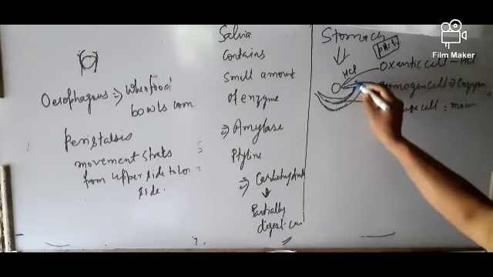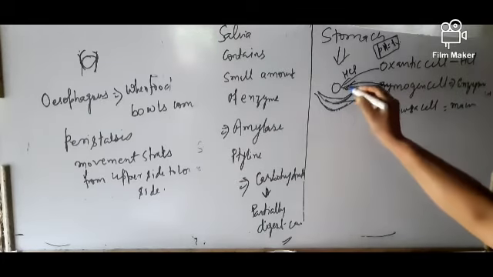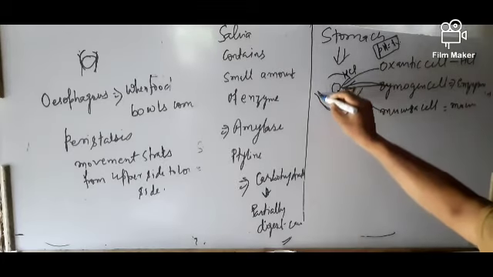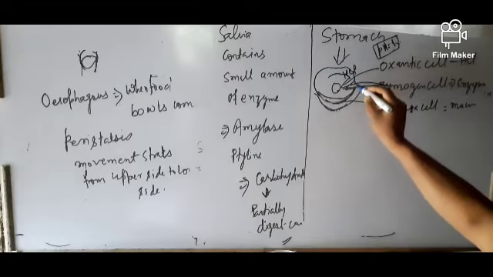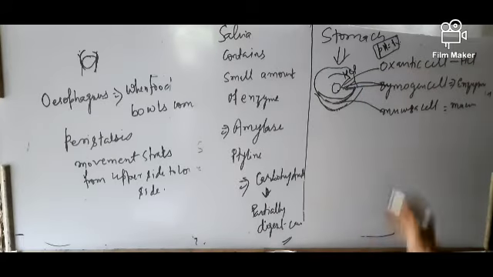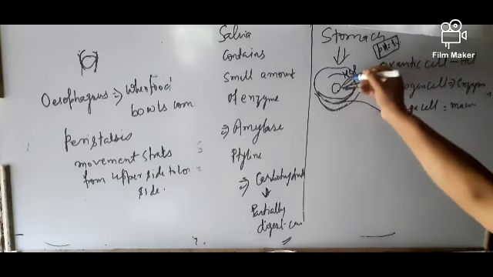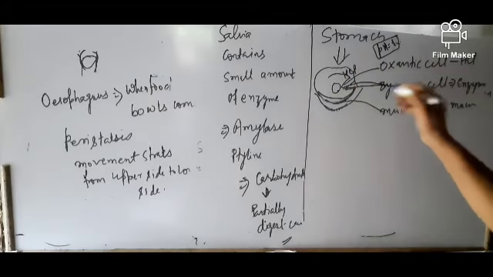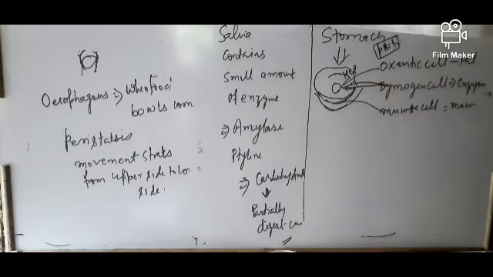And the zymogen cell, that is the enzyme secreted by the stomach, acts on this food material. The whole food material is intermixed with HCl and zymogen cell, and everything is covered by the mucosa cell.